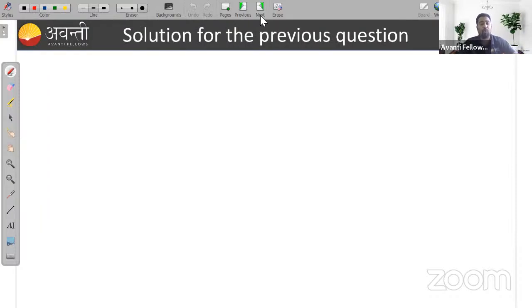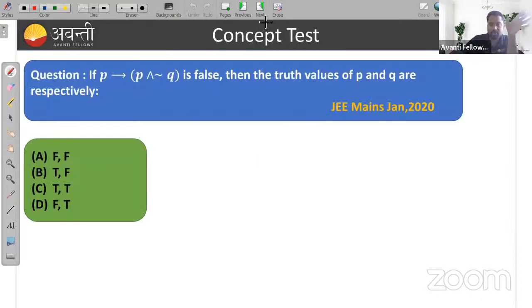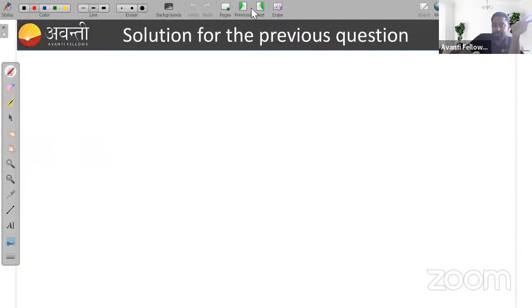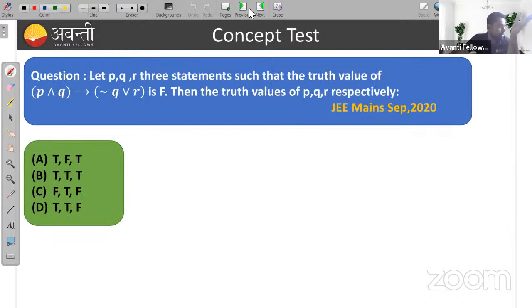Anyway, we have covered all the concepts. Just go through all the algebra and try to solve all the questions asked in previous year JEE Main examinations. I am giving you a guarantee: if you understand all the concepts of mathematical reasoning, you will be able to solve whatever questions come in the examinations.